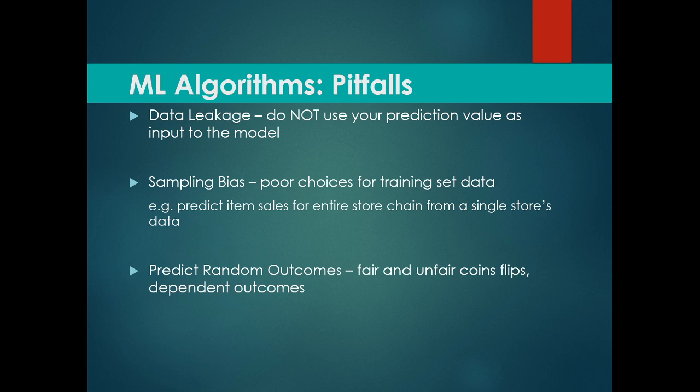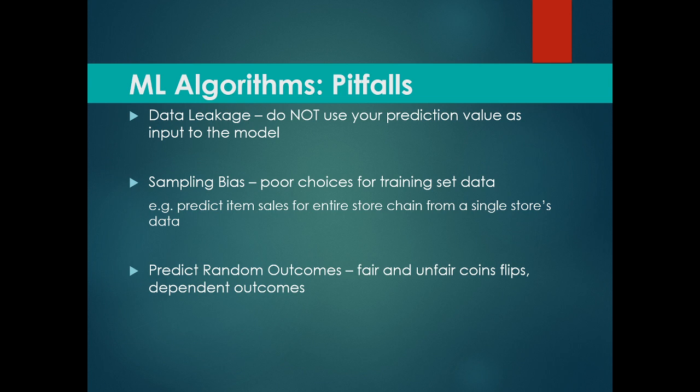And sampling bias could occur as well, where it occurs because of poor choices of training dataset. Example, prediction of item sales for an entire store chain from a single store's data. Let's say you took data to apply machine learning from an urban store. Now it might not match with the customer behavior of a rural store. So that's why you need to be careful about sampling biases as well.